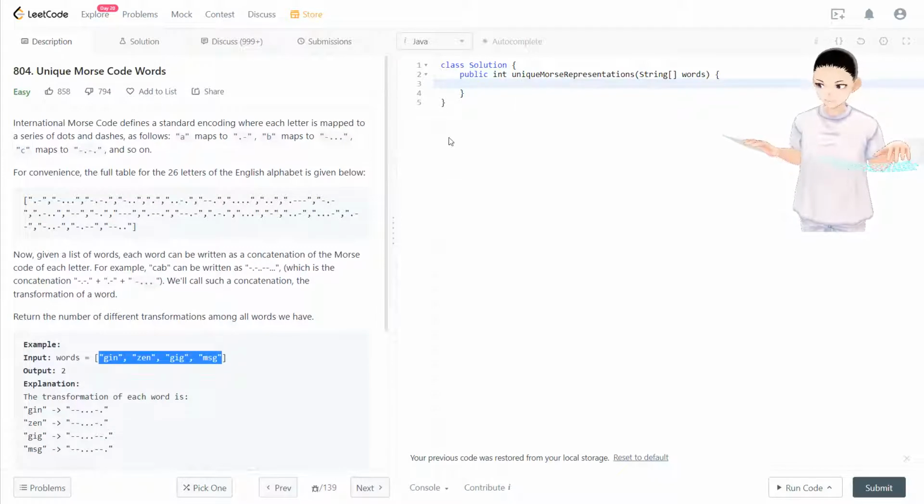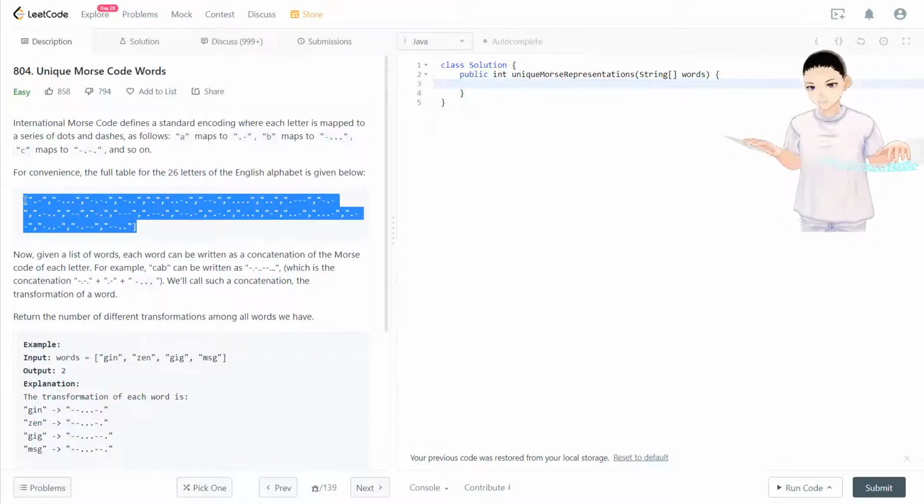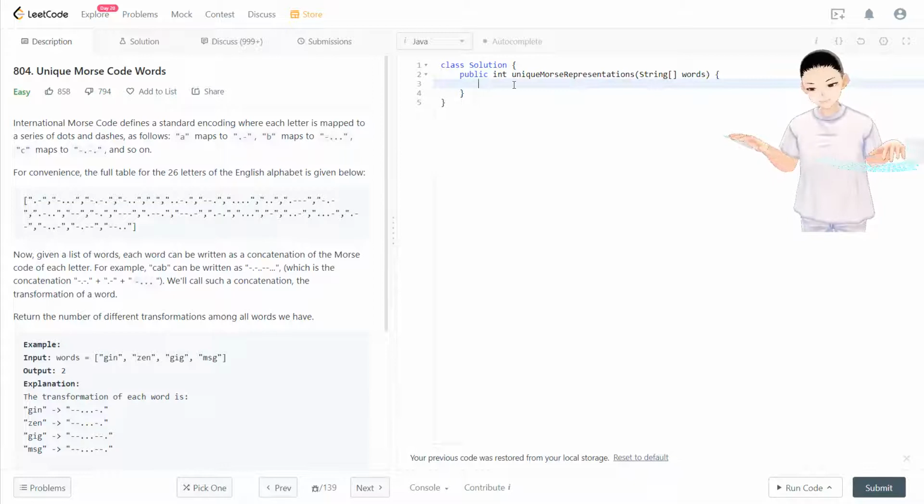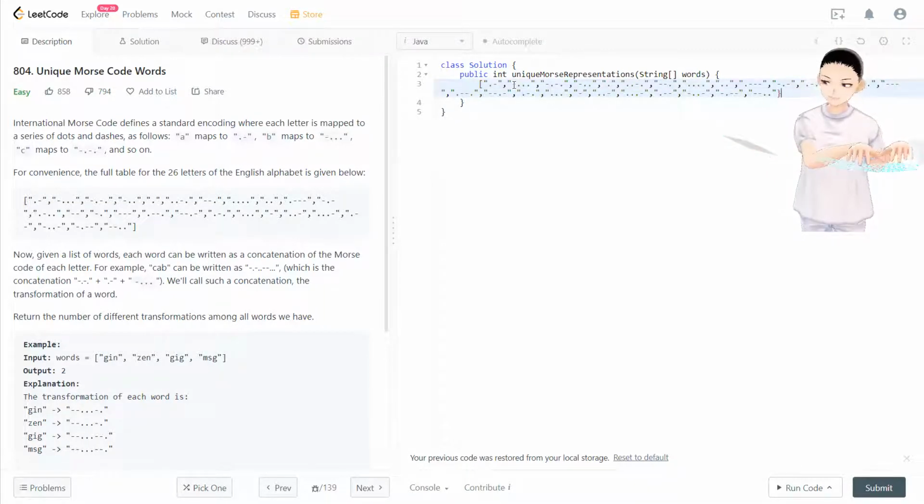So let's take a look at this. First, we make this one into something that we can use. I put it into an array, called the string array table, equal to this one, so next time we can call it.